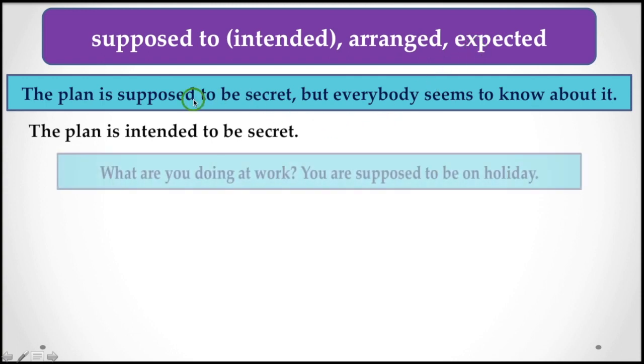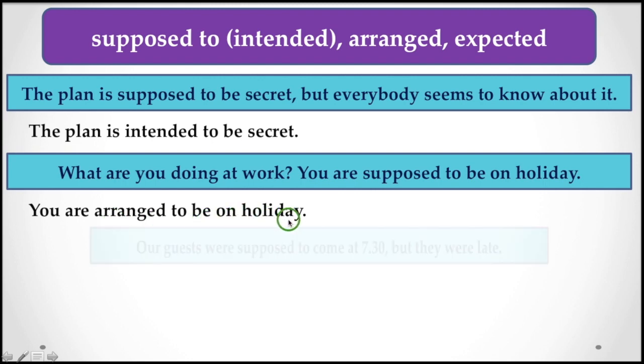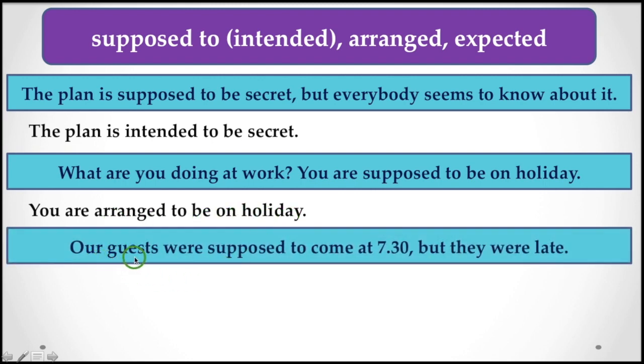Another example for you, what are you doing at work? You are supposed to be on holiday. That means you are arranged to be on holiday. Another example for you, our guests were supposed to come at 7:30, but they were late. And here supposed to means expected. Our guests were expected to come at 7:30, but they were late.